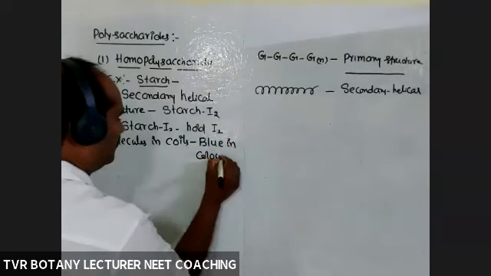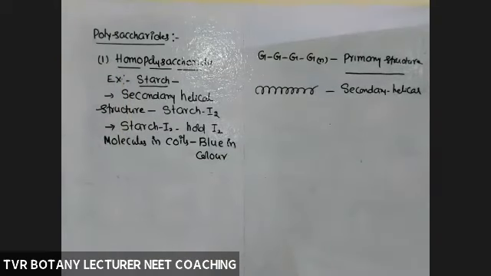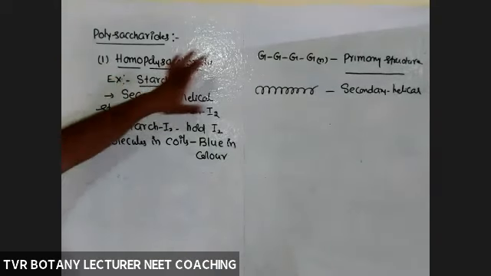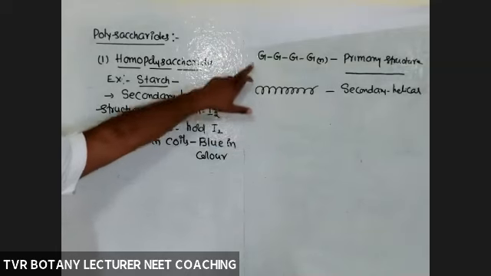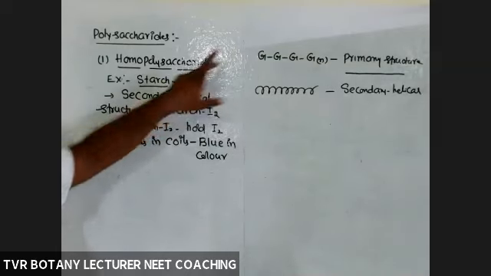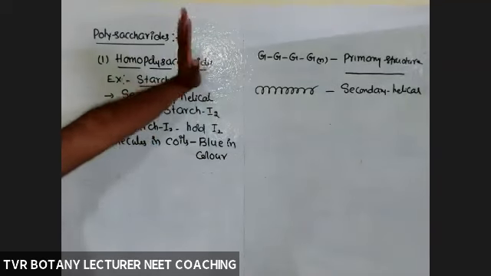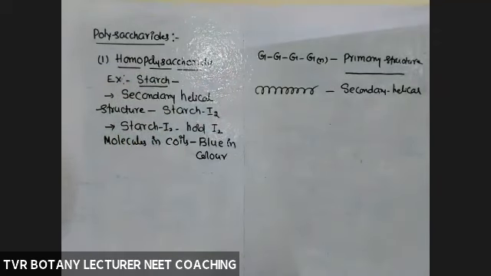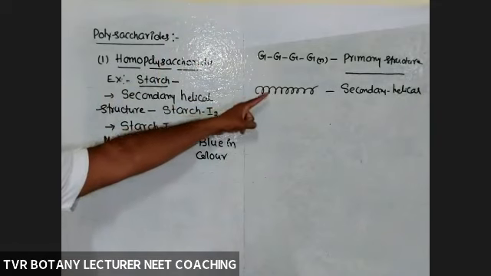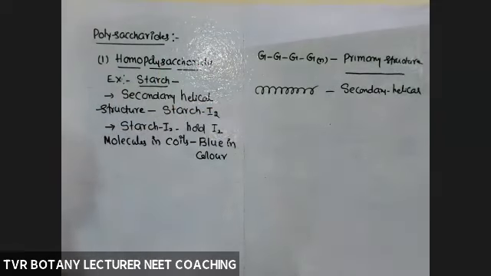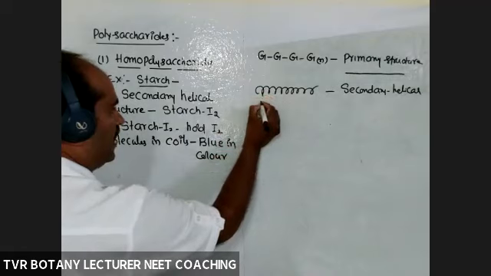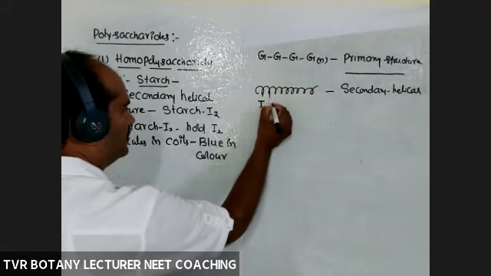Okay, so in starch, primary and secondary structures are present. Primary structure is not able to hold iodine molecules. It was not given in your textbook. Leave it. Go for secondary structure. What is secondary structure? Helical structure. This helical structure is able to hold I2 molecules, iodine.